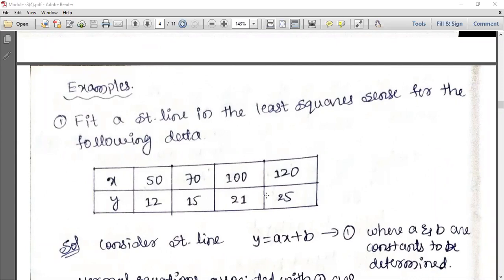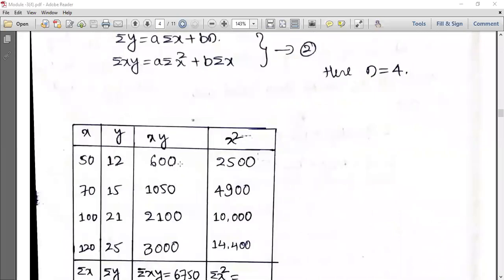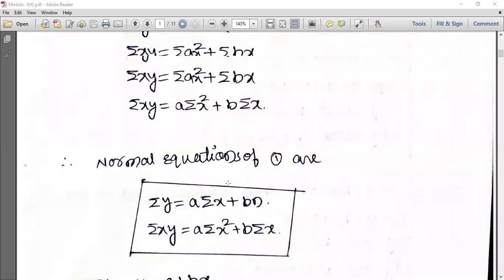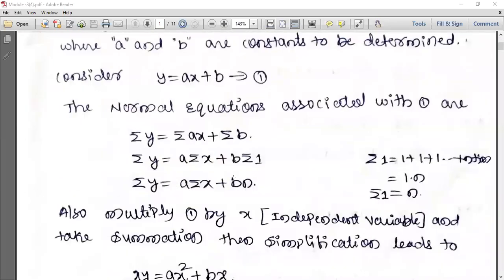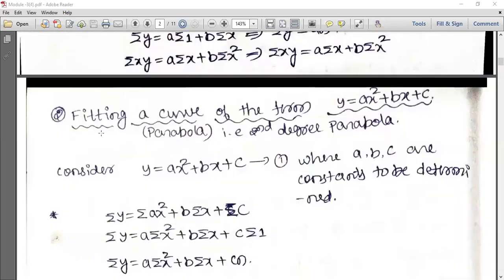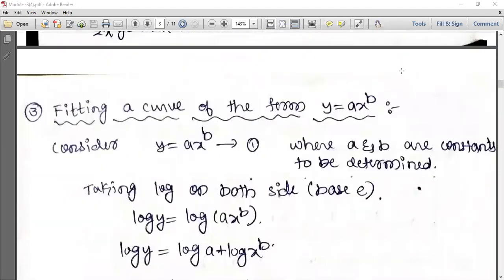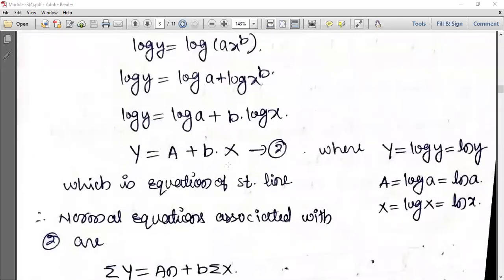In tomorrow's class, based on these three, the first one is the equation of a straight line, the second one is the second degree parabola, and the third one is y equal to a x raised to b. That should be converted like this.